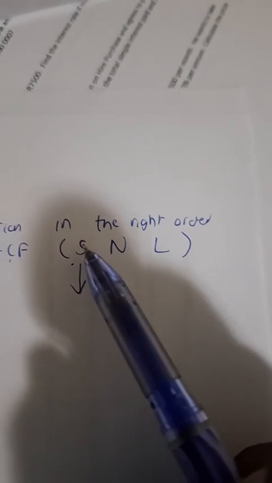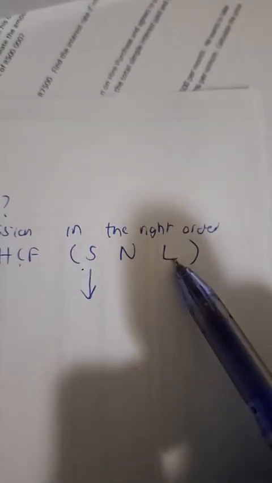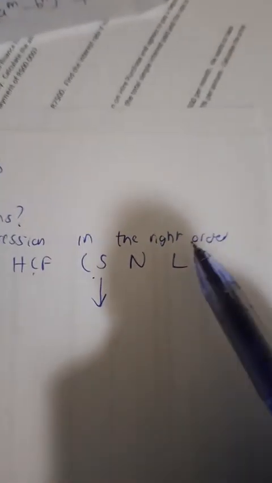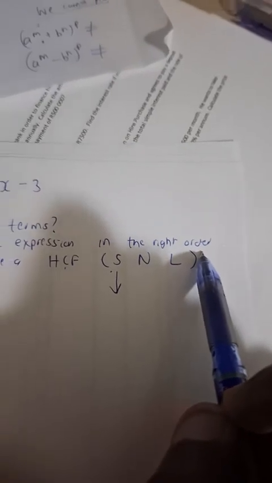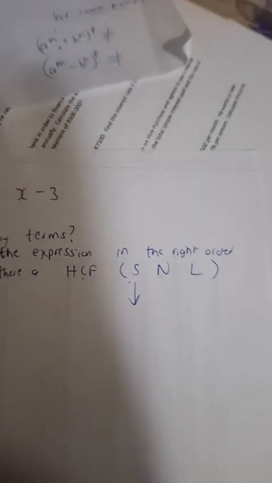When I say is there a highest common factor, you must look at it in 3 things. Is there a highest common factor sign? Is there a highest common factor number? Is there a highest common factor letter or variable? Please guys, SNL, not what you see on TV, but sign, number, letter. You take out those. So these questions are important. How many terms? 1, 2. Is the expression in the right order? If it's not, please make it be in the right order and don't change anything.